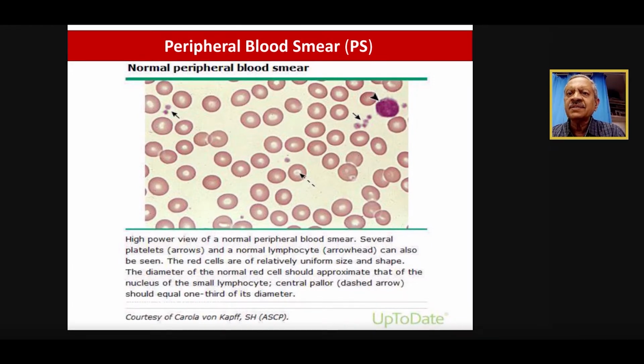This particular one is a normal peripheral smear because most of the RBCs are rounded and they are almost the size of the nucleus of the small lymphocyte. These RBCs you can see also show the hemoglobinization, except a small one-third part of the RBC is pale. Most of it is condensed hemoglobin. So this is a normal peripheral smear. This slide should be in your hard disk, and then you can always compare with the subsequent slides. So this is what is normochromic normocytic RBC, right?